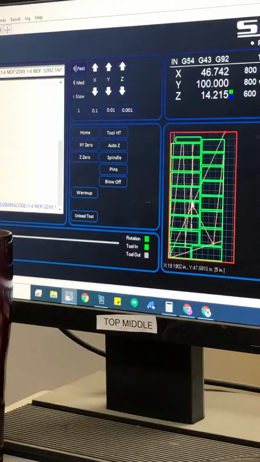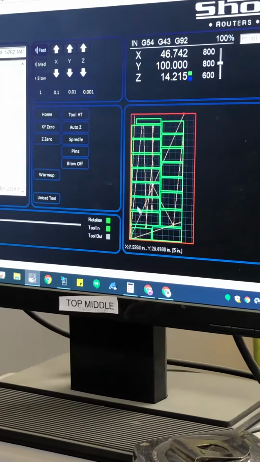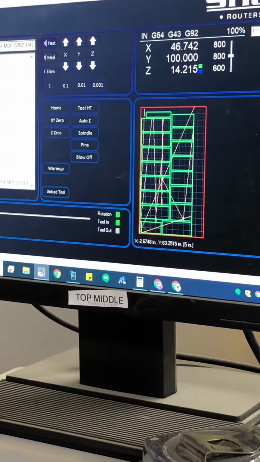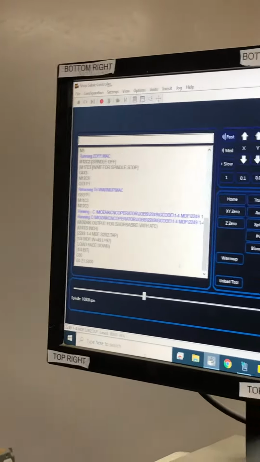We're going to open it. There it is. It's ready to go. If it shows up on the screen, it means it's probably pretty good to go. So then you just hit go, start, and it starts doing its thing.